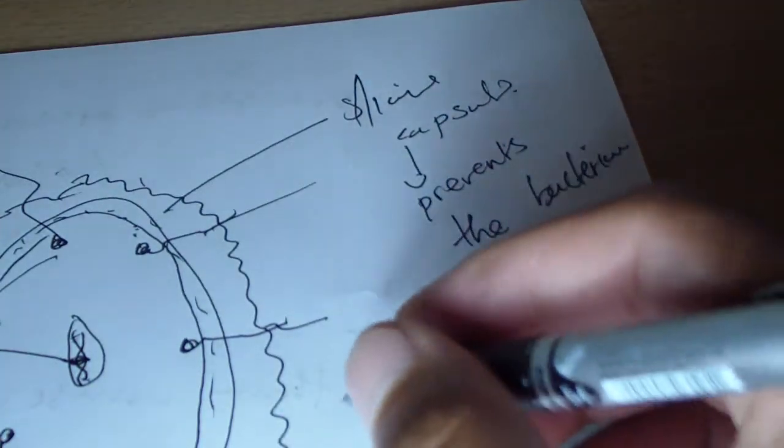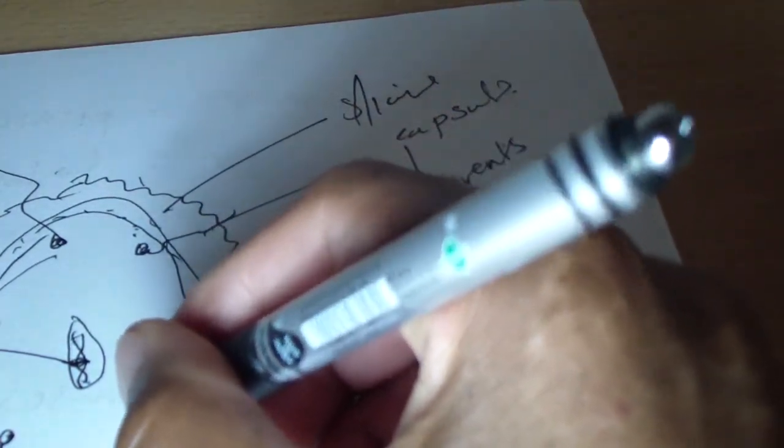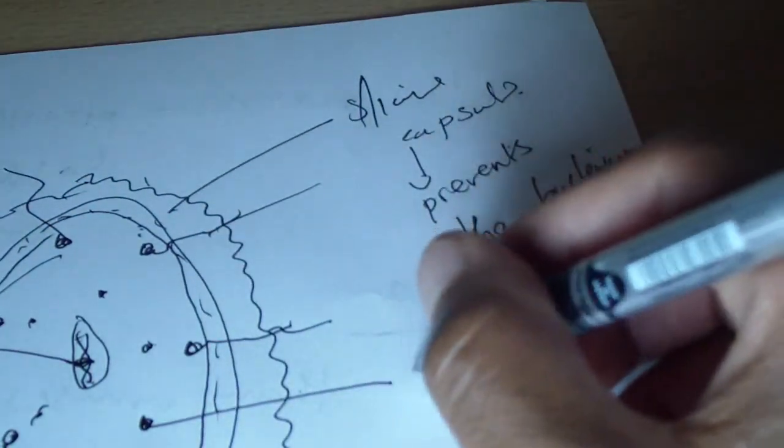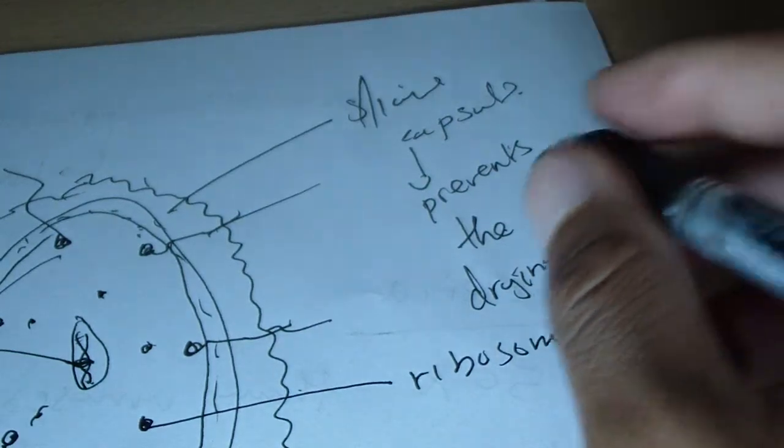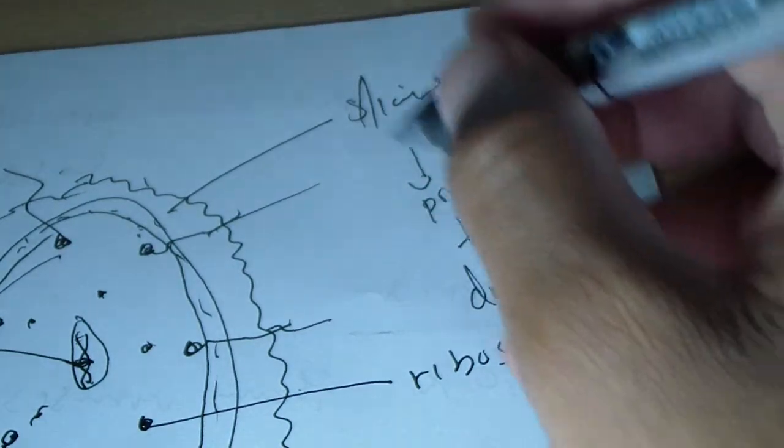If you notice closely in those diagrams, remember this is a living organism, so it does have ribosomes. Then we've got the cell membrane. Here is the cell membrane.